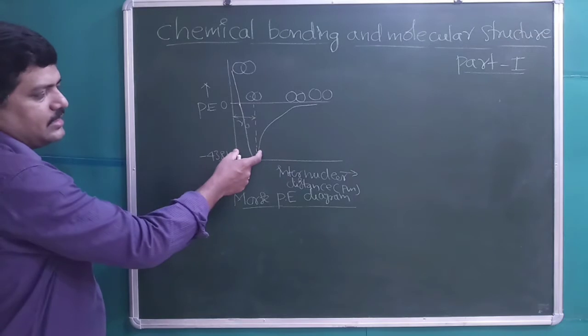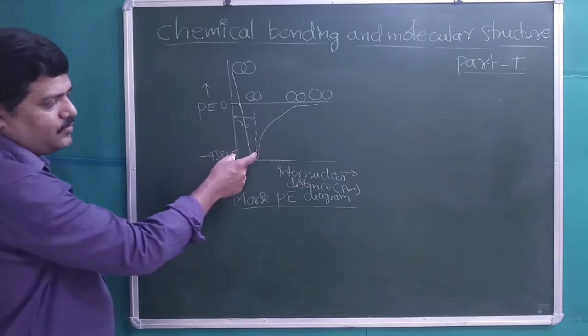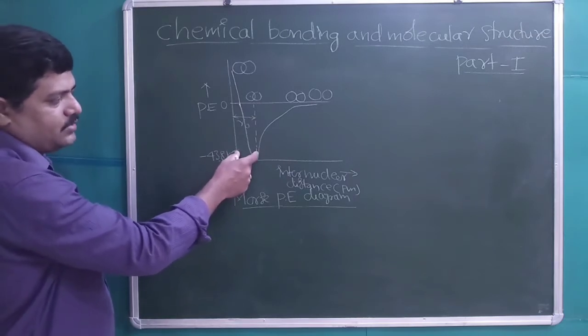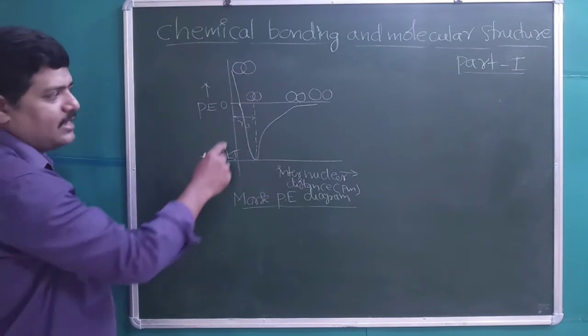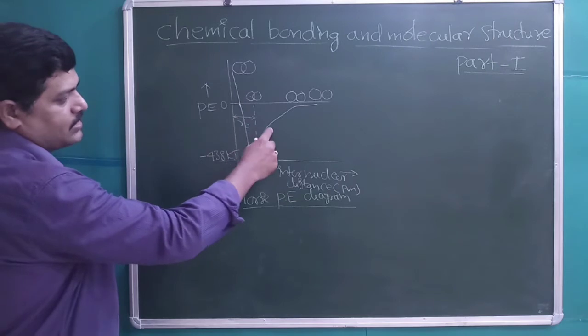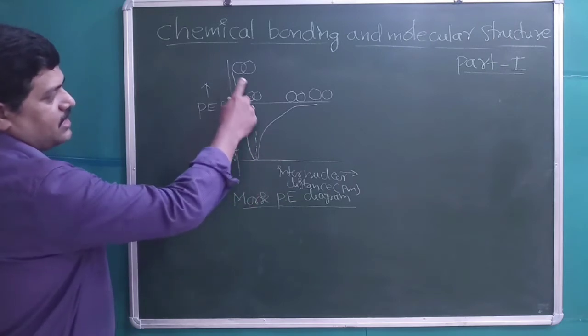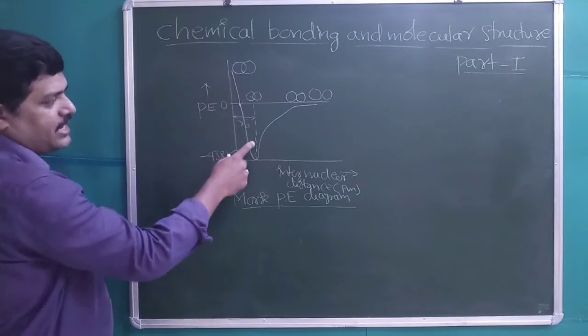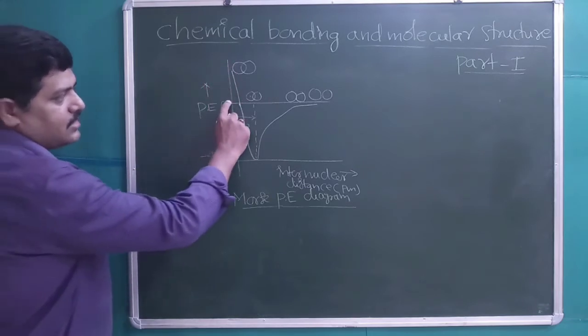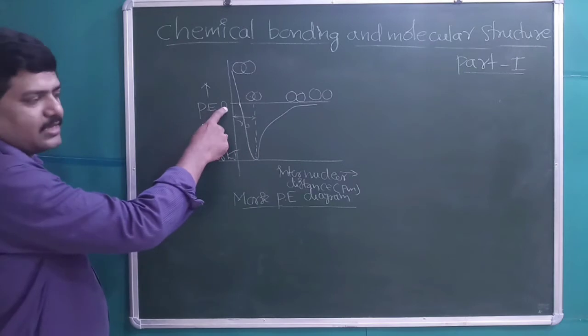This distance where the repulsive forces equal the attractive forces, the distance between the bonded nuclei, is called the bond length. Still, if they come closer to each other, repulsive forces will dominate and potential energy suddenly rises up. This is the reference line where the potential energy is 0.